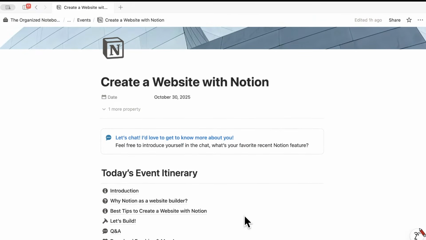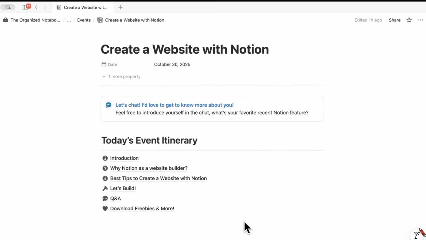And I can briefly go over today's event itinerary. So today we'll be starting with an introduction, followed by why Notion as a website builder, and then best tips to create a website with Notion, followed by a building together session where I'll show you how to build a personal website in Notion, and then we'll have a Q&A, and then I'll show you how to download freebies and more.